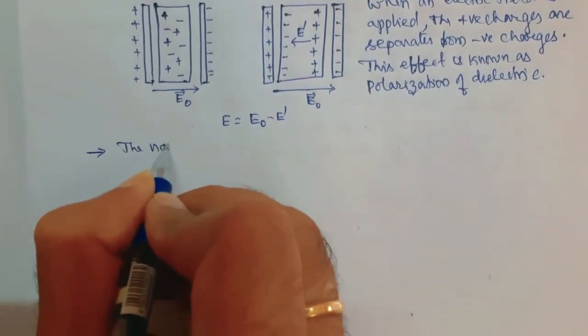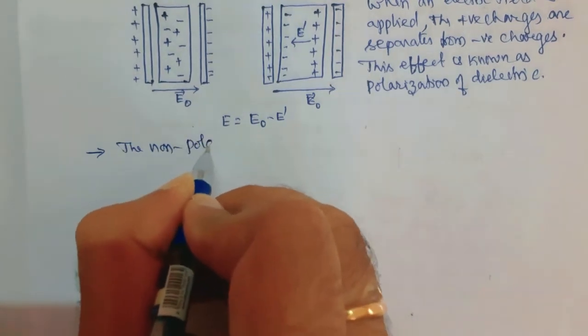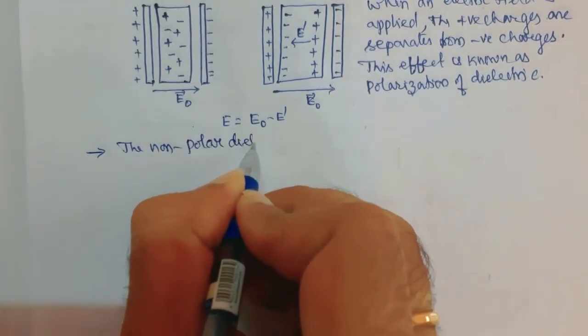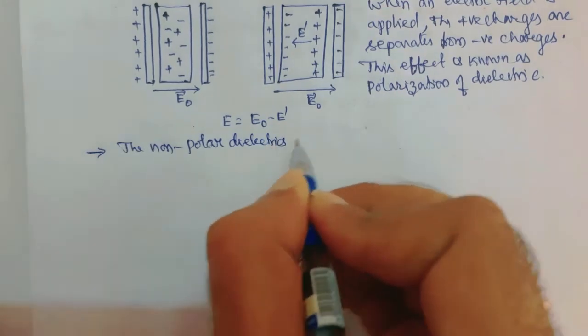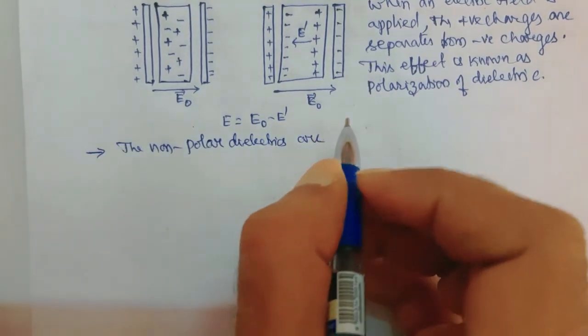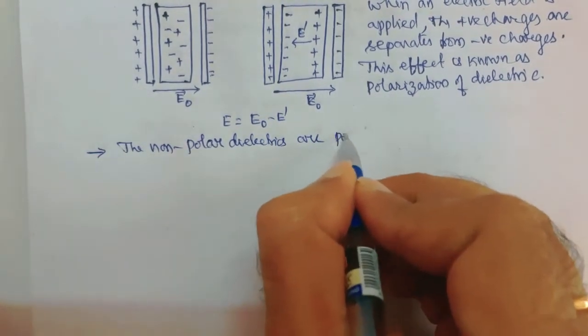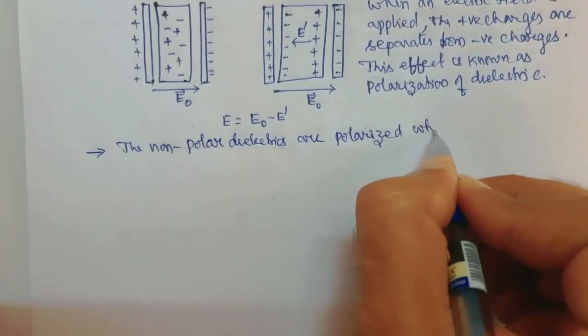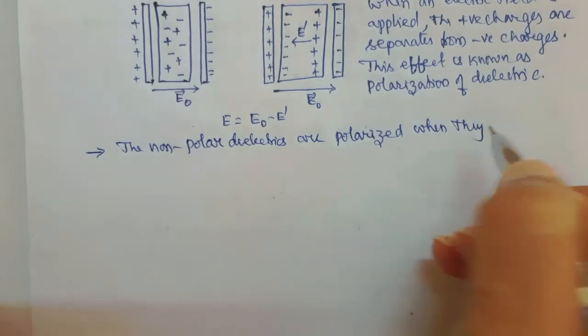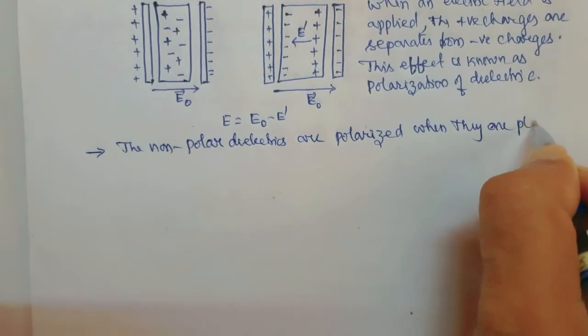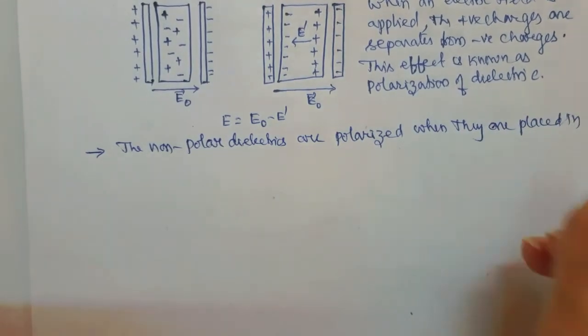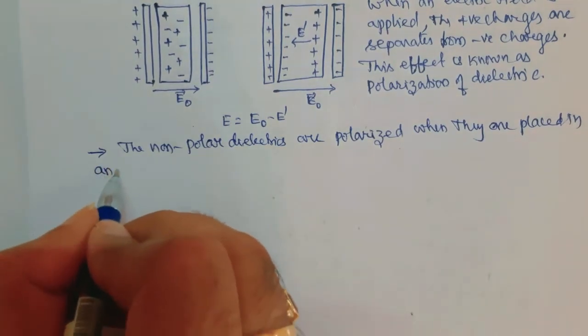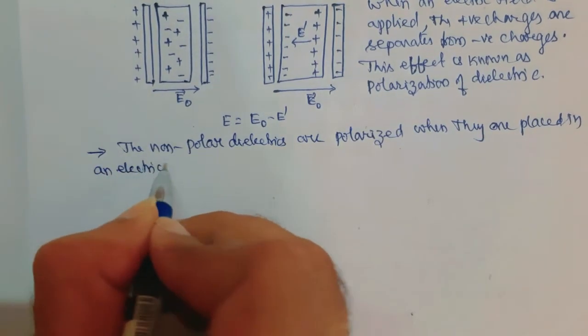The non-polar dielectrics are polarized when they are placed in an electric field.